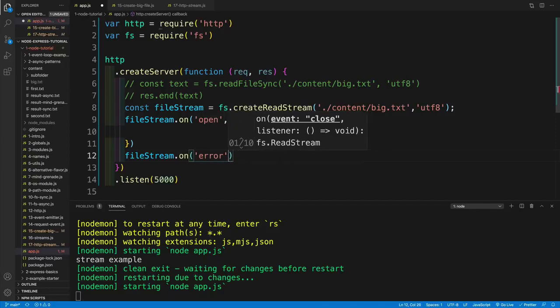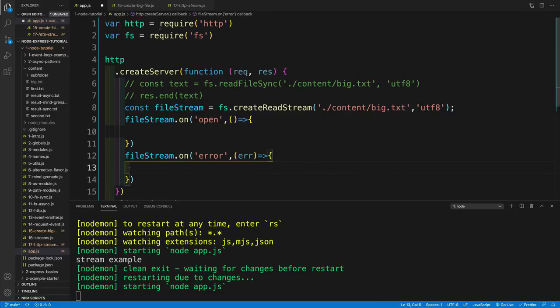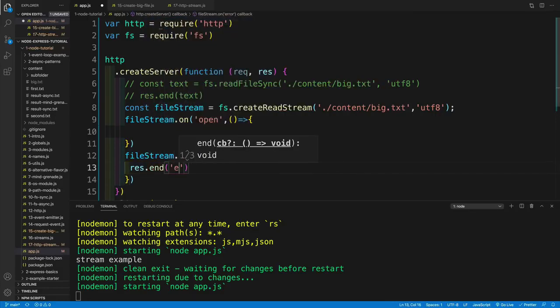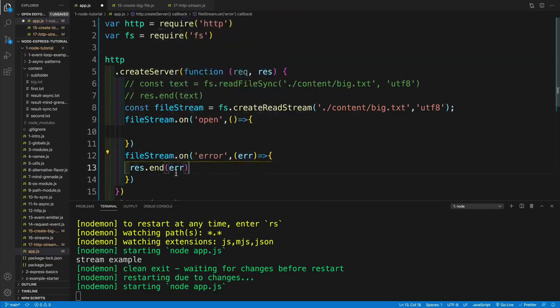So I'll go with fileStream and then on. And again, we're looking for the event by the name of error. And then in our callback function, we can access the error, and I'll simply pass it in my response. So if there is an error, I'll just grab the error from my parameter and pass it in.